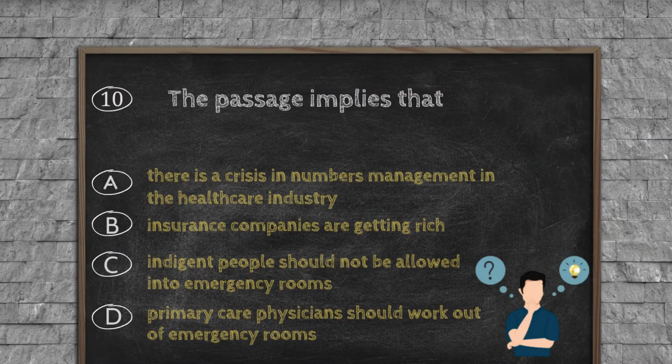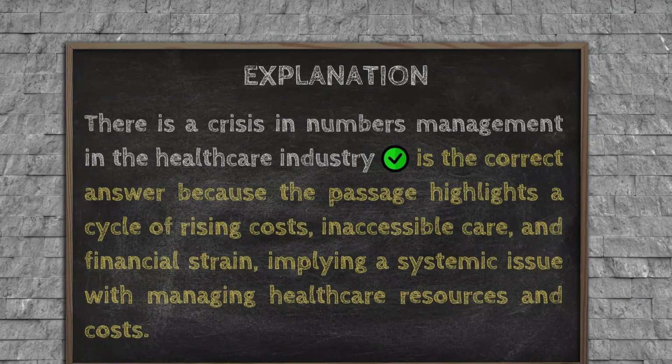Question number 10. The passage implies that: Option A, there is a crisis in numbers management in the healthcare industry. Option B, insurance companies are getting rich. Option C, indigent people should not be allowed into emergency rooms. Option D, primary care physicians should work out of emergency rooms.